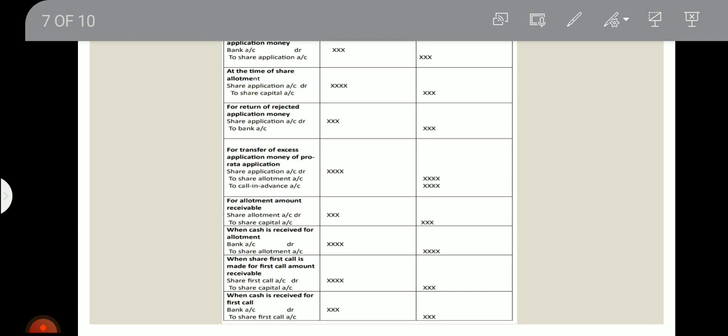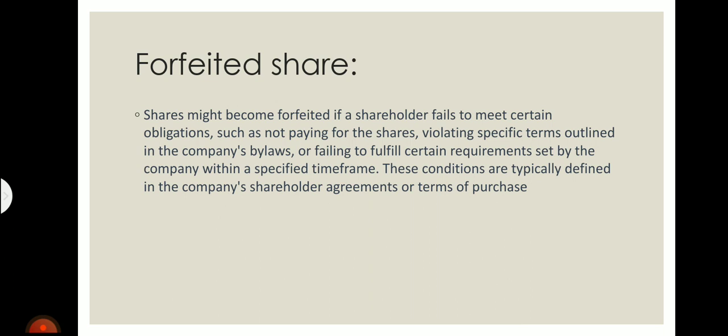Next is forfeited shares. Shares might become forfeited if the shareholders fail to meet certain obligations, such as not paying for the shares, violating specific terms outlined in the company bylaws, or failing to fulfill certain requirements set by the company within a specific time frame. These conditions are typically defined in the shareholders agreement or terms of purchase. When I am purchasing a share in a company, there will be some terms and applications which we have to accept, and we should sign the papers.